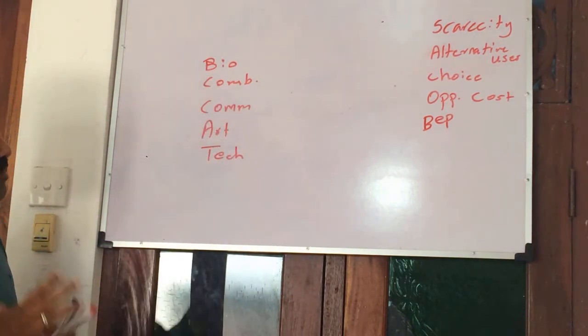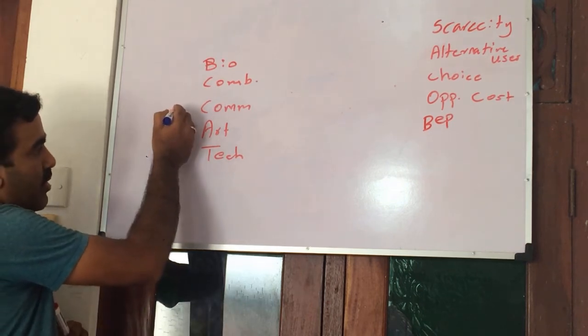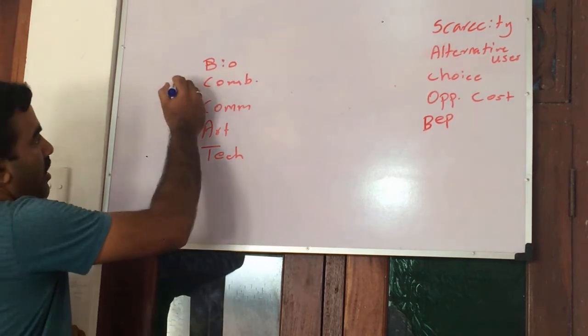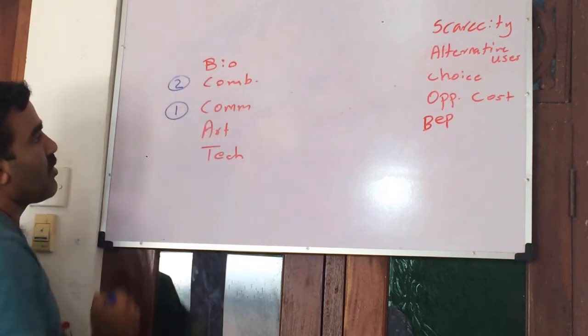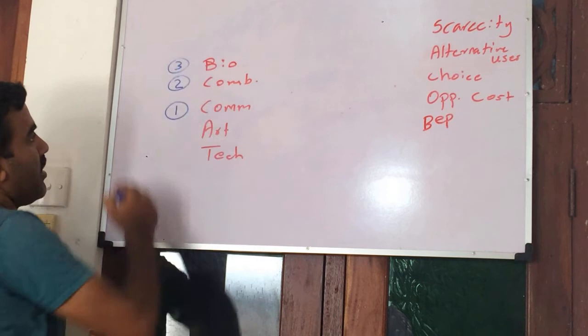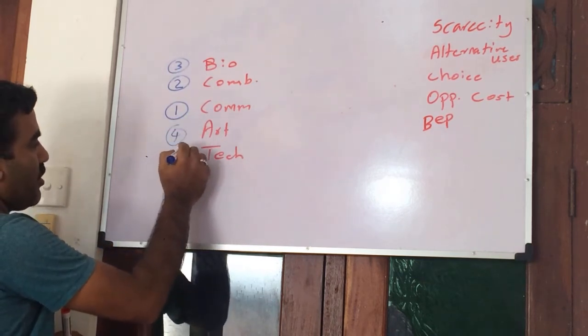Different people may have different ideas. For example, now you all arrived at commerce. So this is your first choice. Let's say you had the idea to do mathematics also, combined maths, or some people may have had the idea to do biology. Then this is becoming 4 or 5.